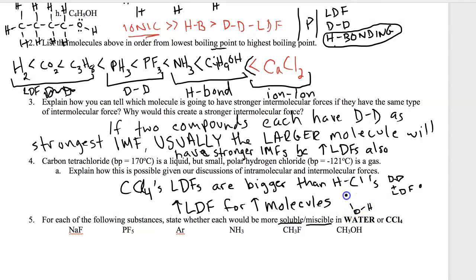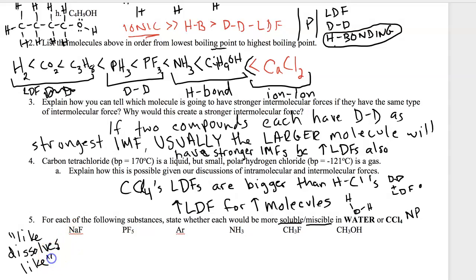Carbon tetrachloride is a non-polar solvent because it is a symmetrical molecule. So with each of these, the rule we want to keep in mind is that like dissolves like. So polar things dissolve in polar solvents, and non-polar things dissolve in non-polar solvents.